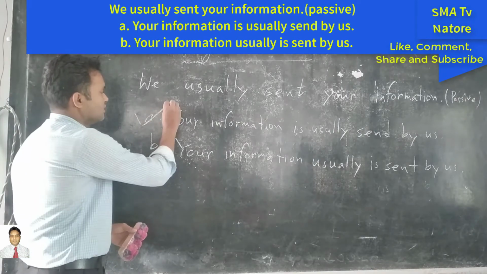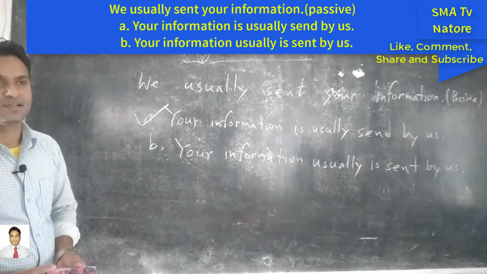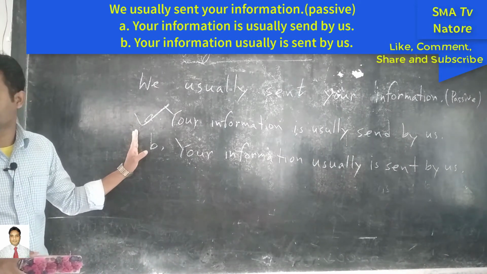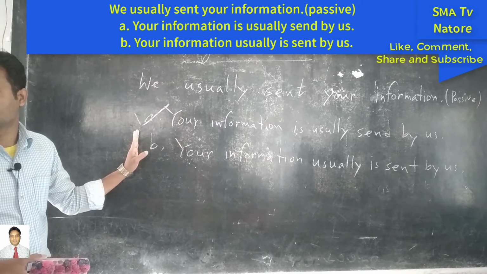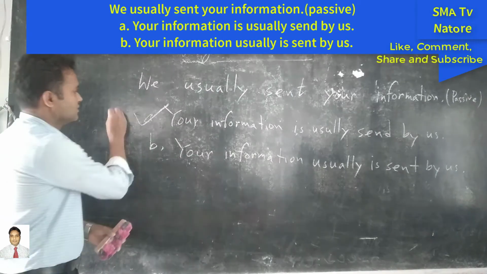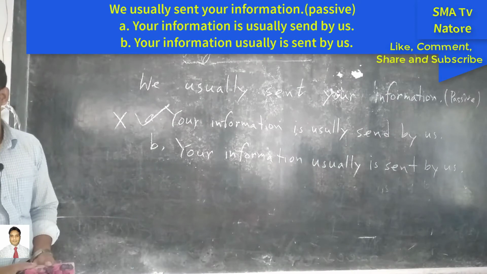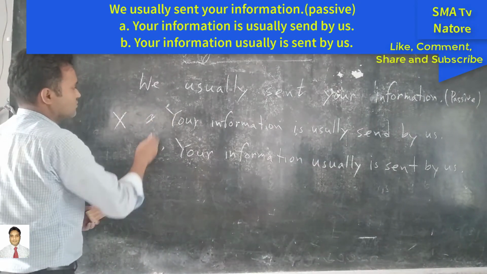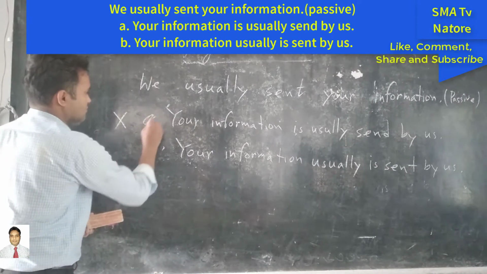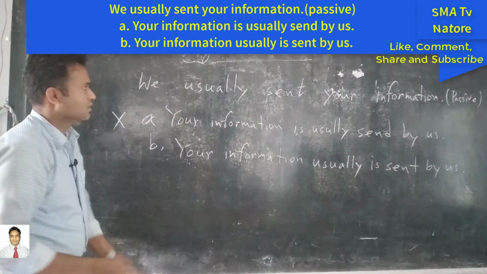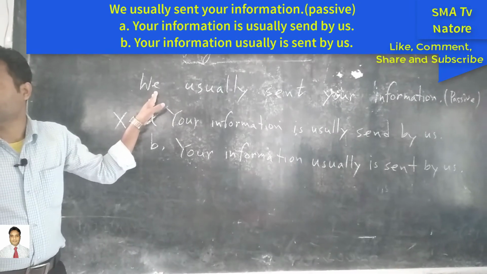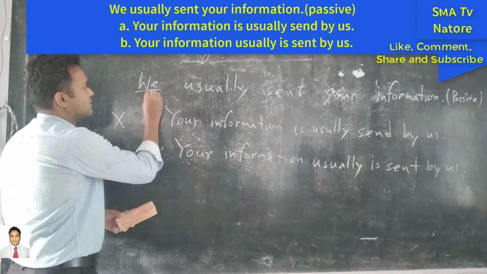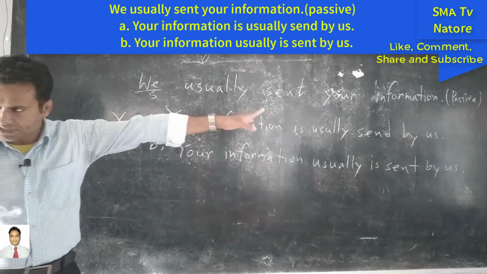Number 1, A. Okay. So at first tell me why it is right. Actually it is not right. This is the wrong sentence. But why? Okay, we will discuss the structure of this sentence. First one is what? Subject, because we have to make it passive voice.